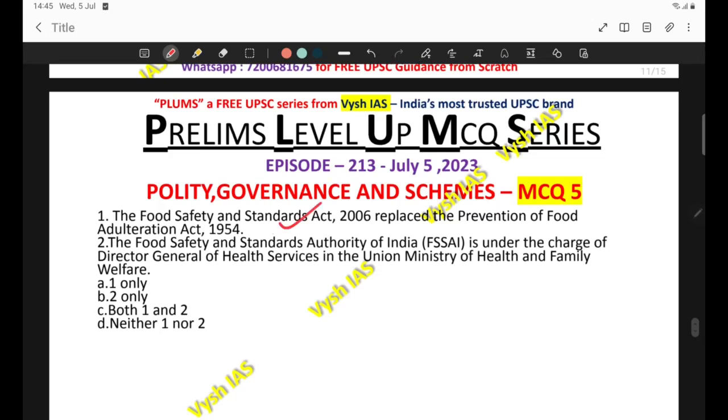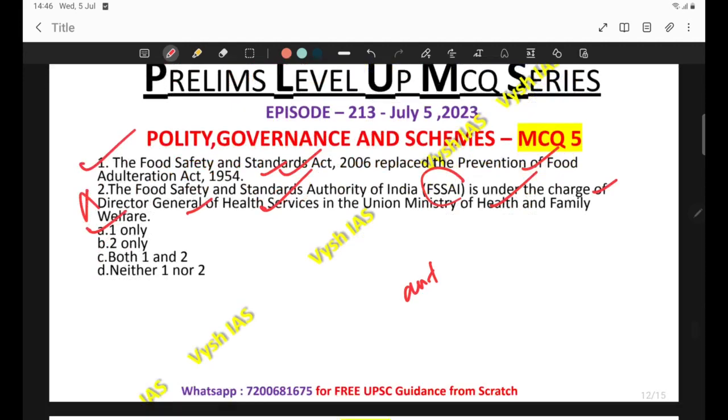Next, come to the next question. The Food Safety and Standards Act 2006 replaced the Prevention of Food Adulteration Act. Yes, this is a correct statement. Second, the Food Safety and Standards Authority of India, FSSAI, is under the charge of the Director General of Health Services in the Union Ministry of Health and Family Welfare. This is an incorrect statement. Actually, when FSSAI was in its initial stages it was under the control of the Director General of Health Services, but now it has an autonomous status. Please take note of this point. It is a special body now, not under administrative control. So the second is not correct, and 1 only is correct. So the answer is 1 only.